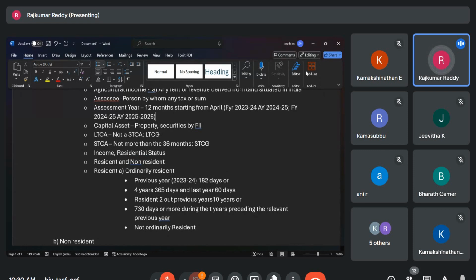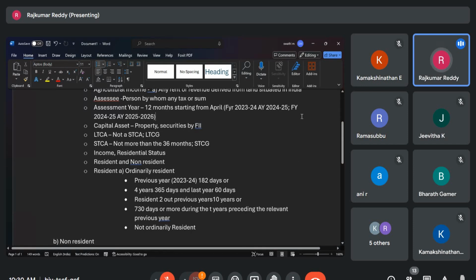Because this 12 months income, whatever we earned in 2023-24, will be assessed in the year 2024-25. So after completion of March only, our employer will issue the Form 16 and our business accounts, we will close it and we will calculate how much profit we earned. So all these things take place in the assessment year. Same way, now current financial year is 2024-25. For this year's income, whatever we earn, assessment will take place. The return filing, all these things will take place in the assessment year 2025-26.